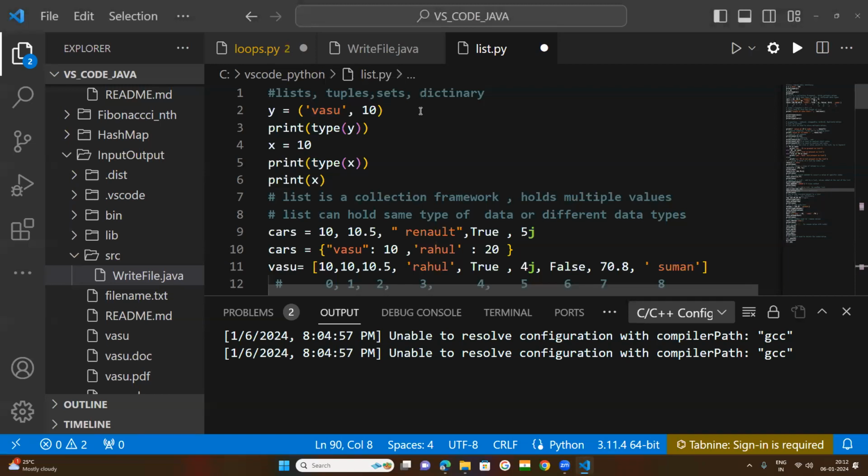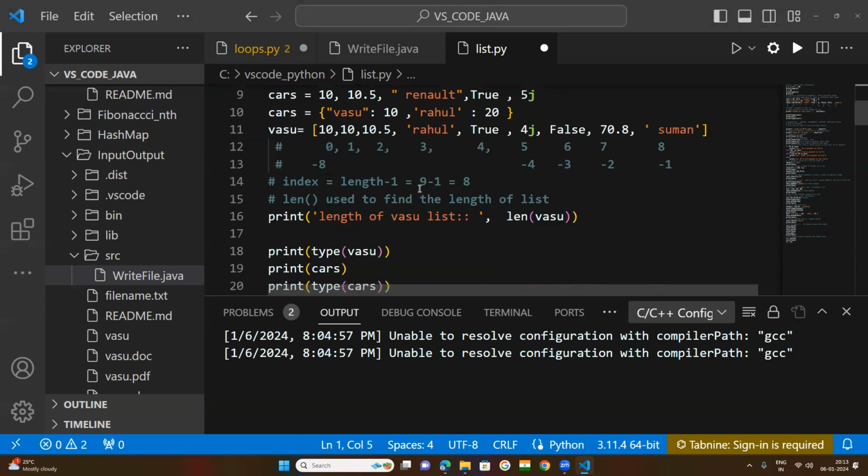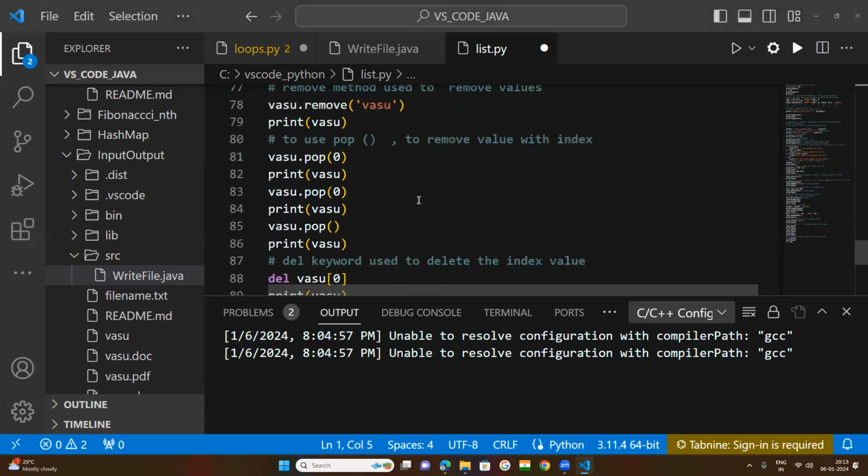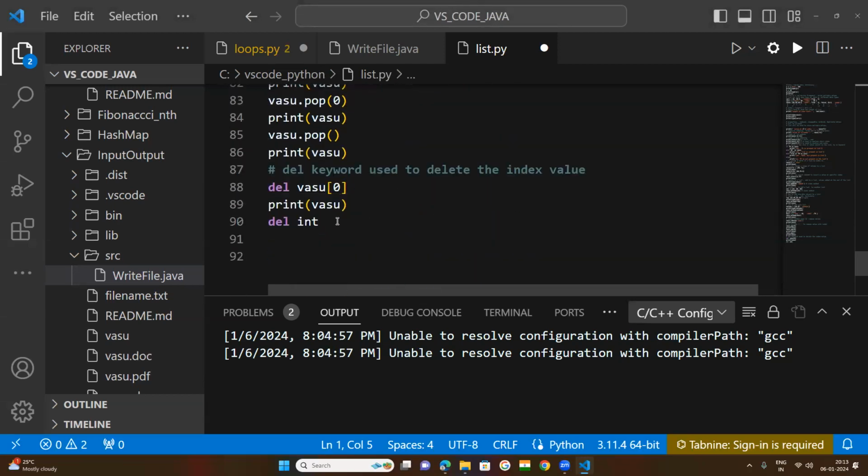They are called built-in collection frameworks, also built-in data structures. So lists, tuples, sets, dictionary. In the previous session, I started to cover these topics. The first topic is lists. Much of it I covered and kept the videos in the YouTube repository. You can cover from there. A little bit is pending which is related with the list.